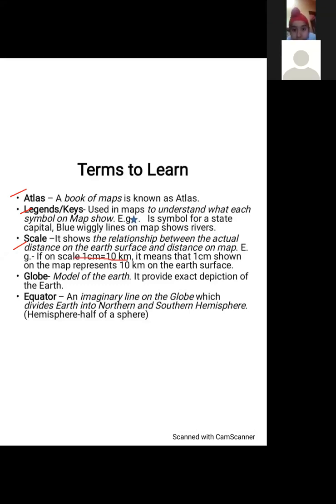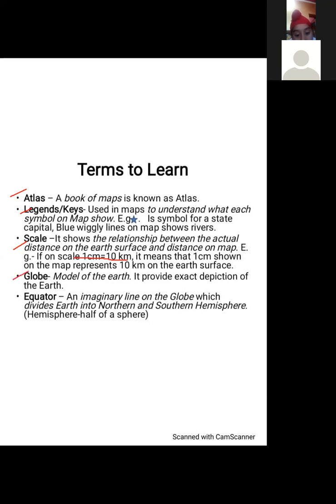If 1 centimeter equals 10 kilometers, then 2 centimeters will equal 20 kilometers, double the distance, right? 3 centimeters will show us 30 kilometers. Likewise, 10 centimeters will show us 100 kilometers. And children, for this, I will also share a very nice video which will further highlight the concept of mapping.